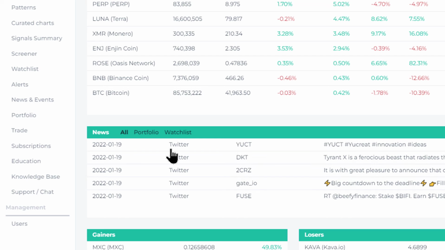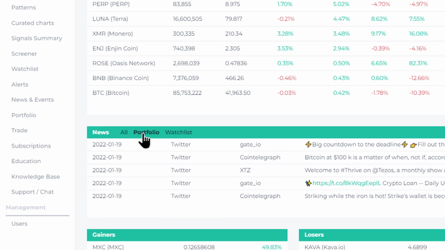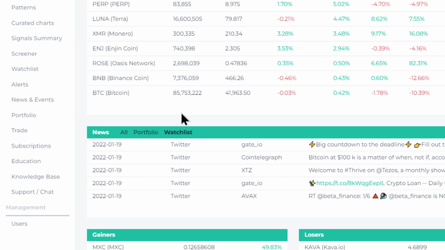As you can see, it's almost near real-time updating. But you can also narrow that to just your portfolio projects or portfolio altcoins related news, or if you have connected your portfolio through the APIs, or your watch list coin related news here, okay?